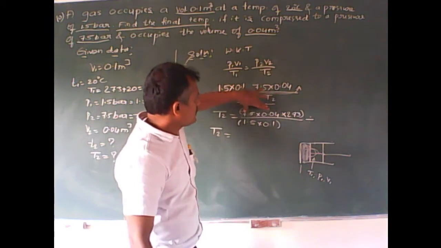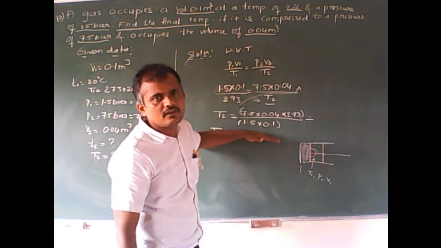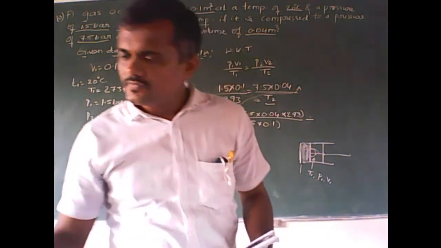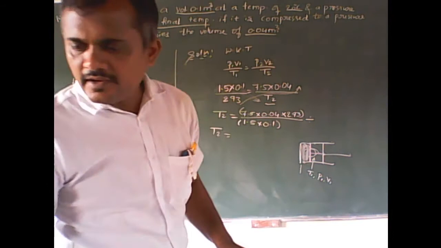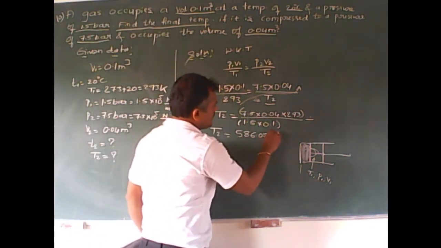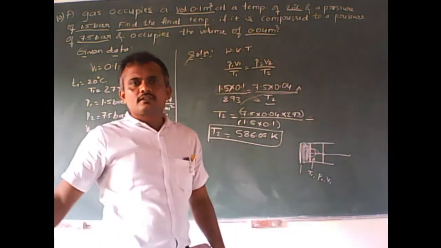Or you can calculate separately. This value divided by this value gives the answer 586.05 Kelvin. As you know, your answer will be in Kelvin.